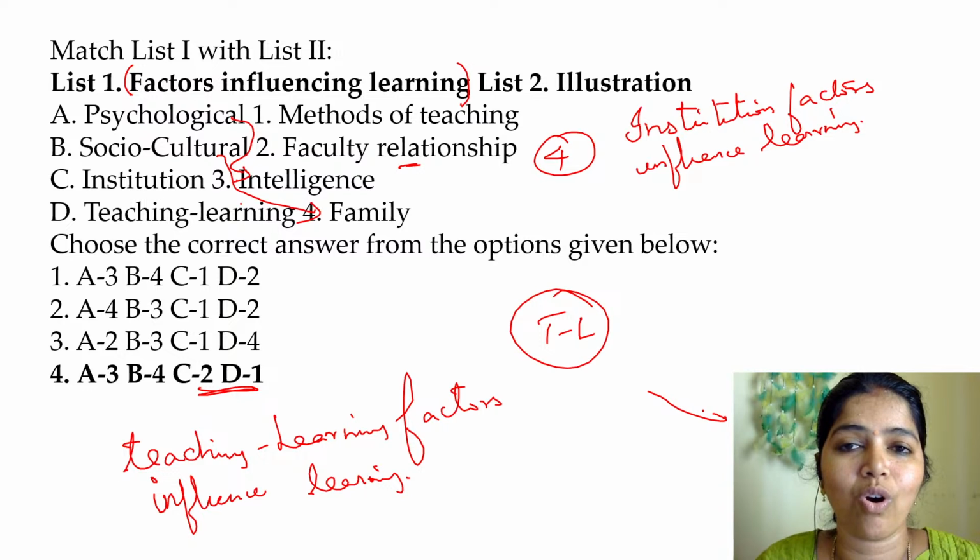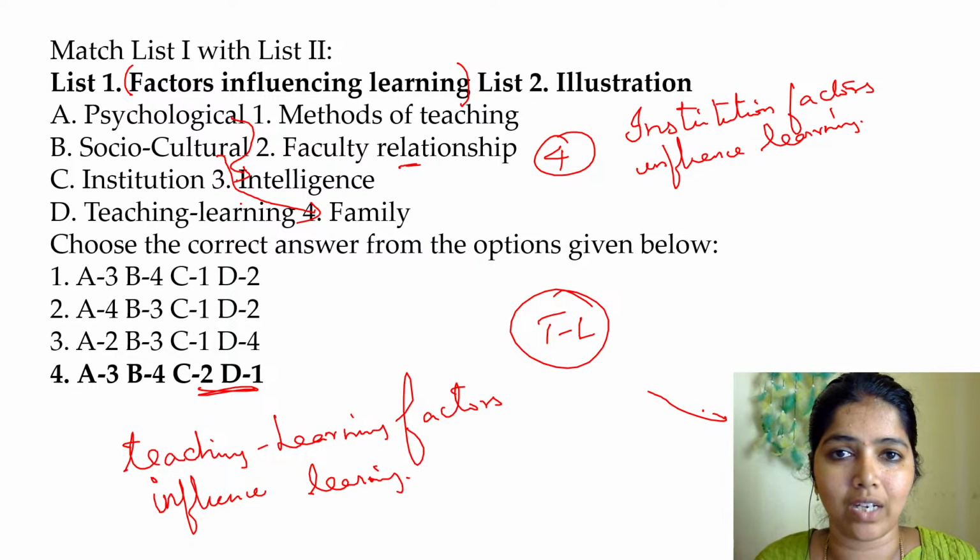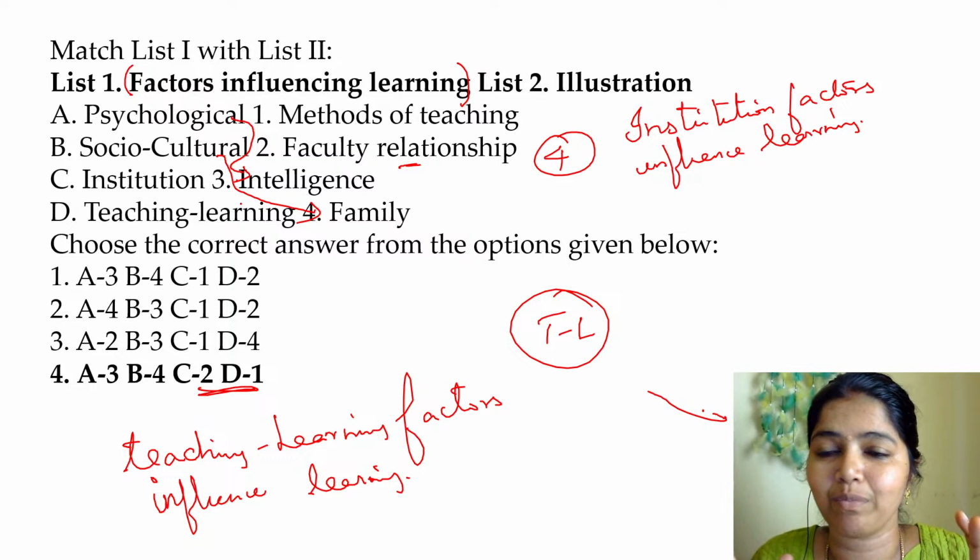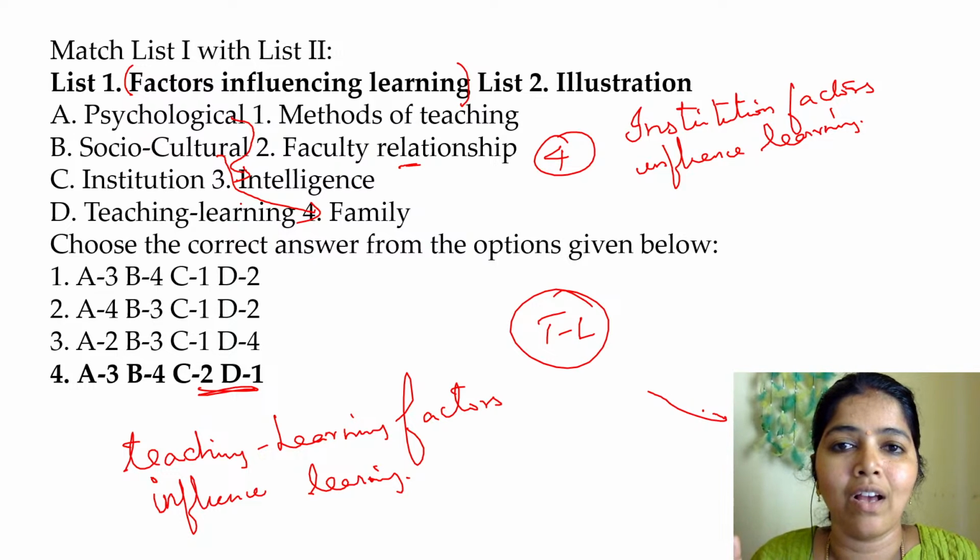That is a socio-cultural factor. Institution means what? Institutional factor. What are the institutional factors? I work in an institution, I learn in an institution. The institution where I learned has something there.